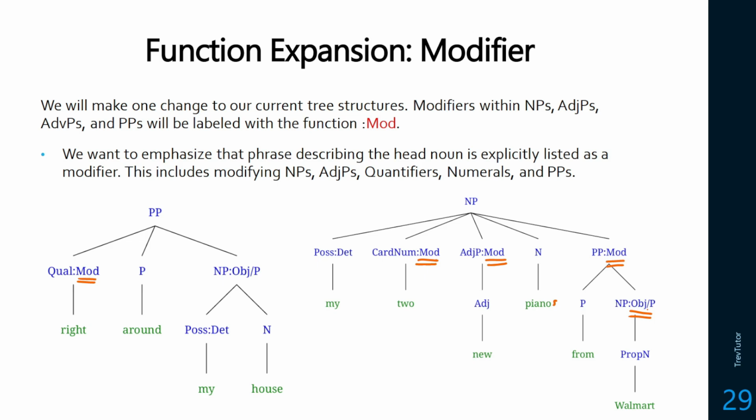So in the end, a lot of our phrases will have both categories and functions. A lot of the actual categories themselves, like adjective, noun, preposition, that come directly underneath the phrase, a lot of these will not have functions in the end.